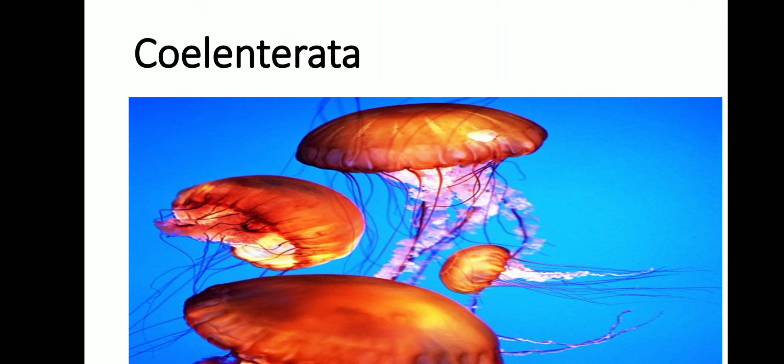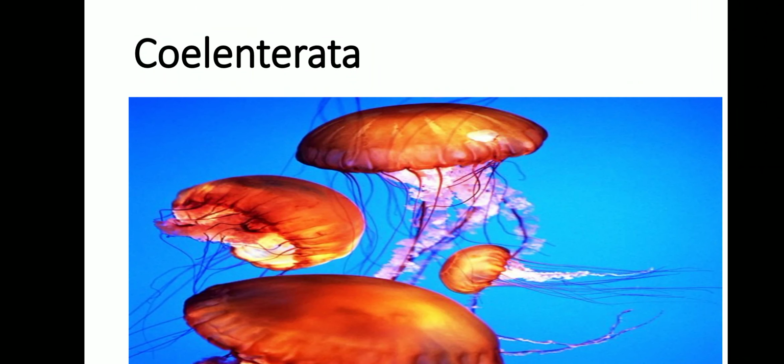And the outer ectoderm and inner endoderm are separated by a non-cellular jelly-like substance called mesoglea. What is that? Mesoglea, the jelly-like substance which is separating the ectoderm and endoderm.